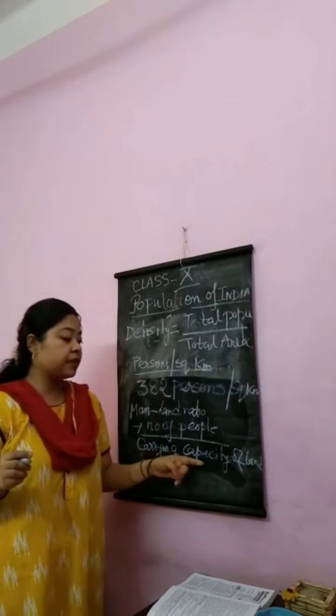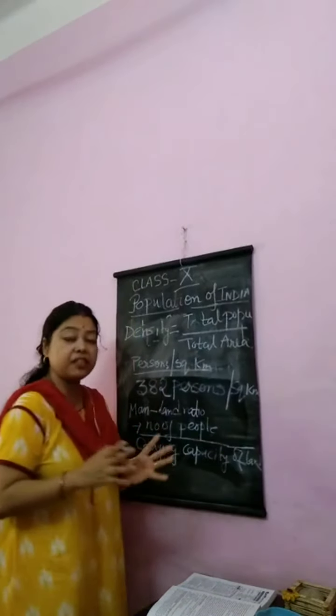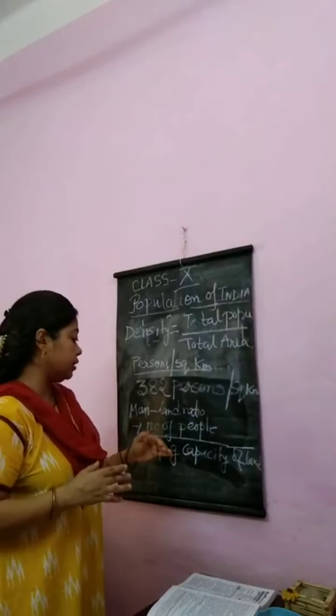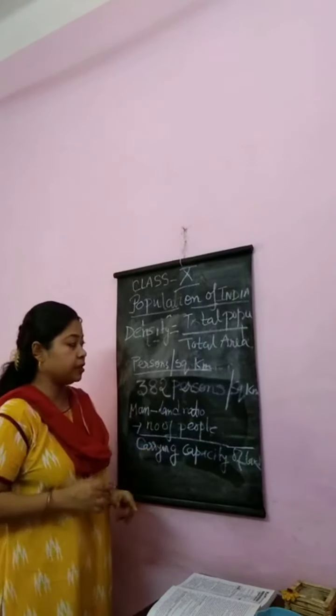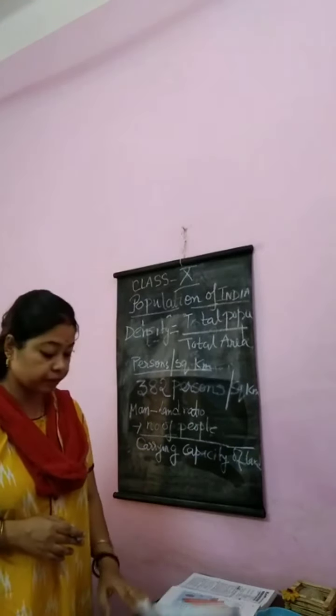Carrying capacity means the number of people the land can carry, resource wise. This is called man-land ratio.